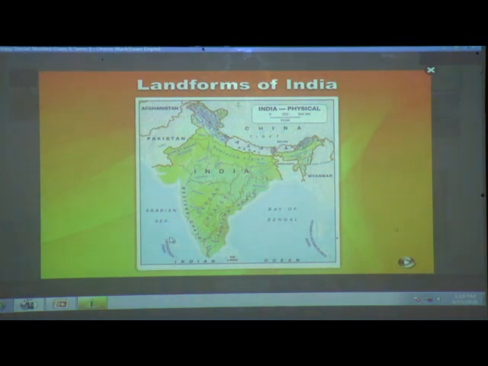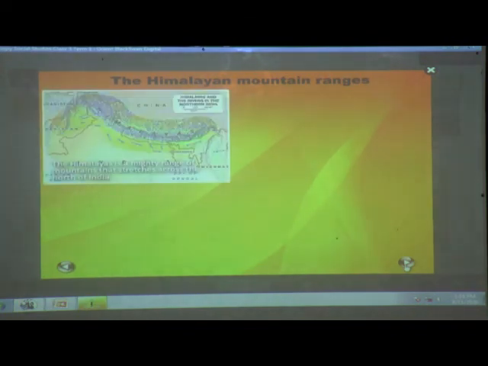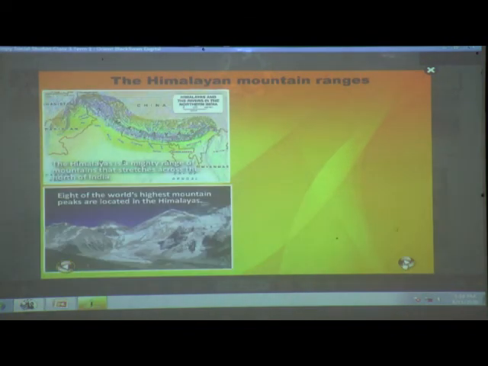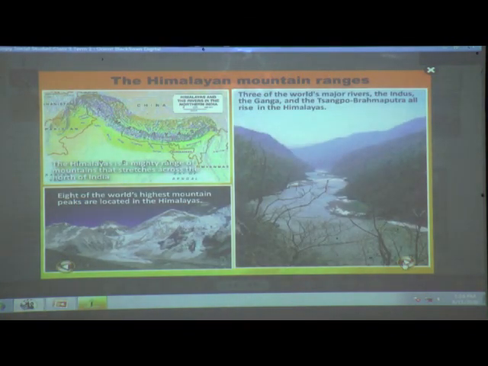These are the landforms of India. Can you see? This is an India physical map. Here is the Arabian Sea, Bay of Bengal. Right, children? So these are the Himalayan mountain ranges. Can you see? Yes, here are the Himalayas.